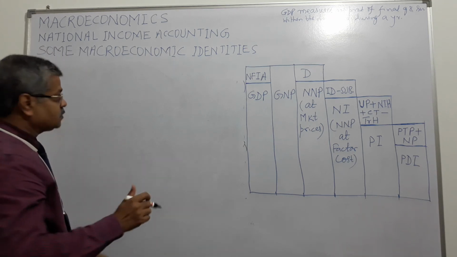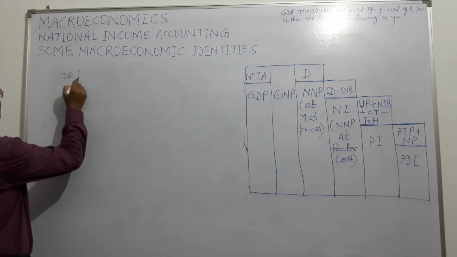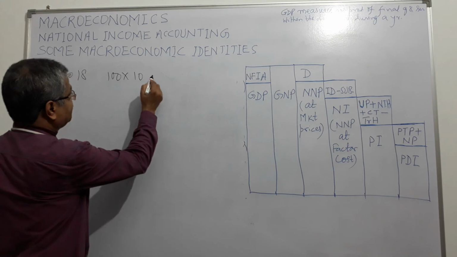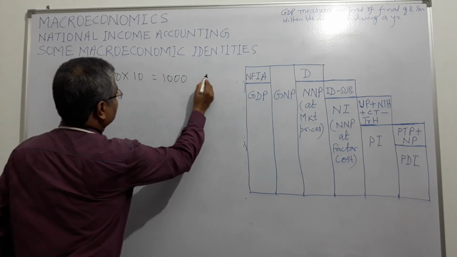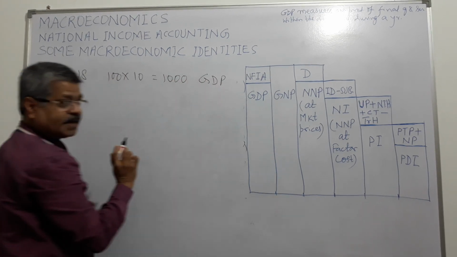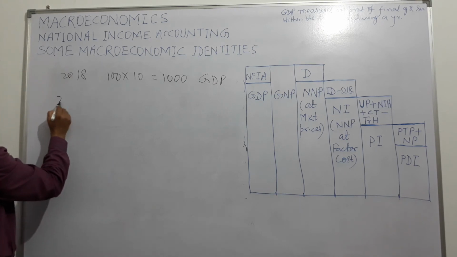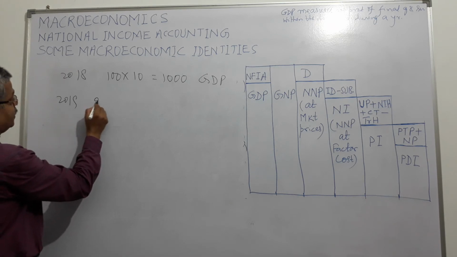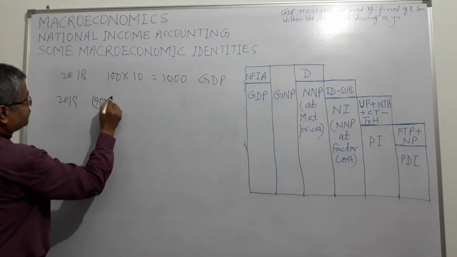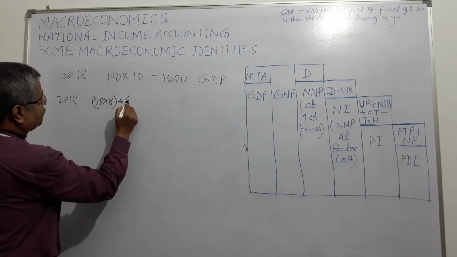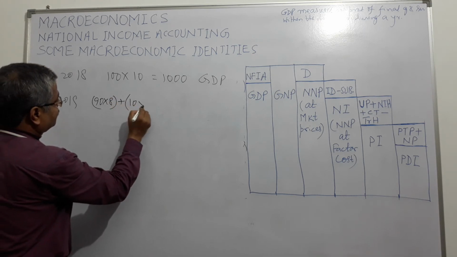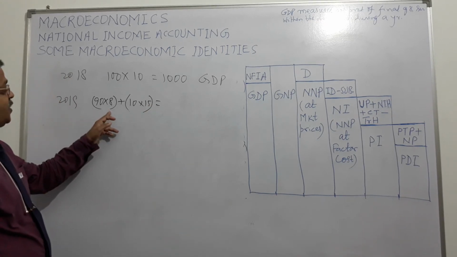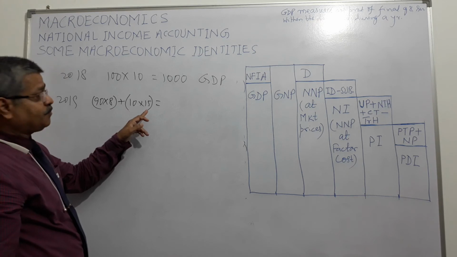Suppose in India, in 2018, 100 citizens were there and all of them were earning 10 rupees each. So 1000 rupees was the GDP of India. In 2019, what happens? Out of these 100 people, 90 are earning 8 rupees and 10 are earning 15 rupees. So how much is it? 720 plus 150.